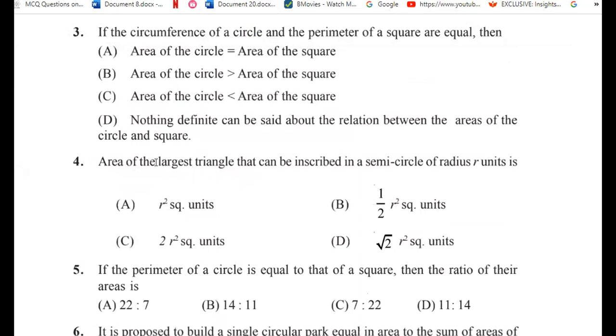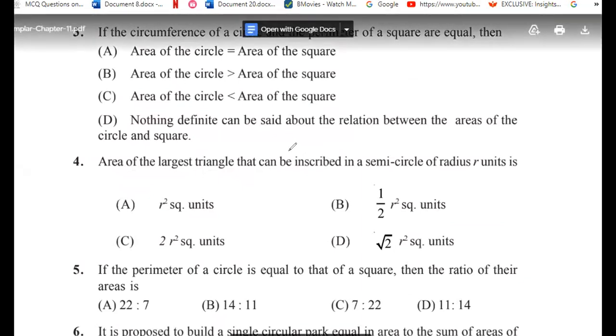The area of the largest triangle that can be inscribed. Whenever you find the word inscribed, there are two words: circumscribed and inscribed. Inscribed means inside a circle, and circumscribed means outside a circle. Got it? The word meanings. Inscribed means something inside a circle.